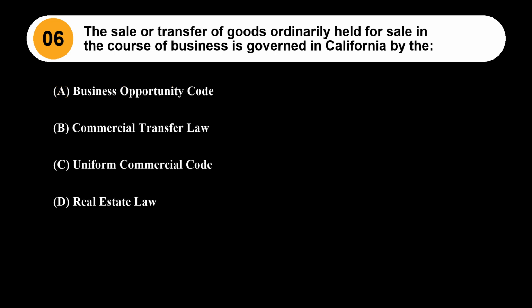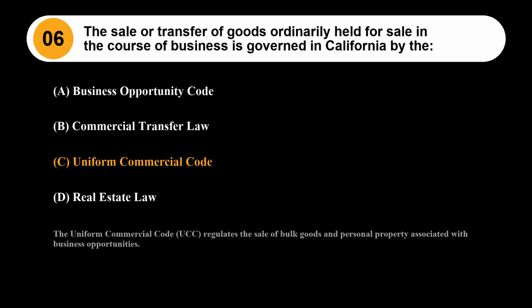Question 6. The sale or transfer of goods ordinarily held for sale in the course of business is governed in California by the: Option A, Business Opportunity Code. Option B, Commercial Transfer Law. Option C, Uniform Commercial Code. Option D, Real Estate Law. The correct answer is Option C, Uniform Commercial Code. The Uniform Commercial Code, UCC, regulates the sale of bulk goods and personal property associated with business opportunities.